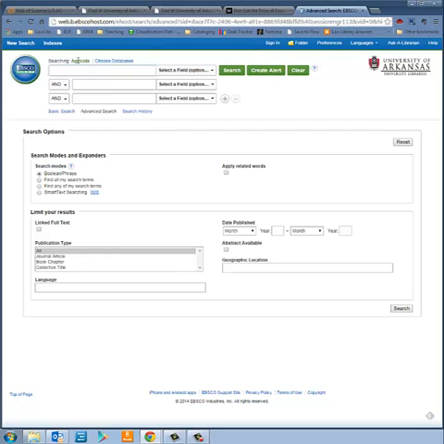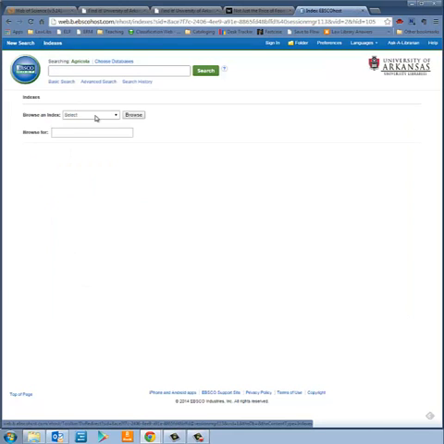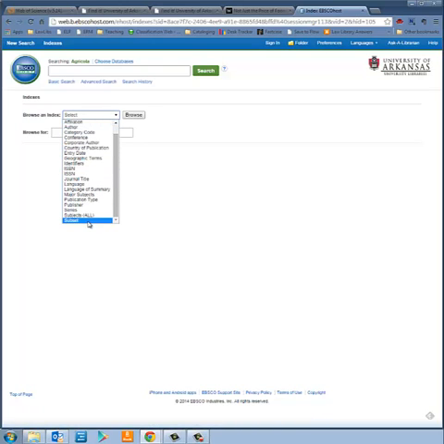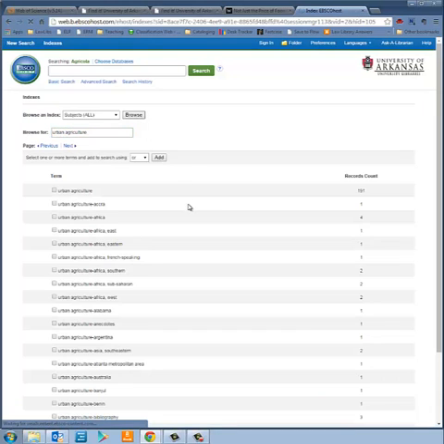What we're going to do, just like we did with the Index to Legal Periodicals, we're going to click on indexes there. We're going to select here subjects all and search for urban agriculture. And we're going to browse through the indexes, and you can see there's urban agriculture, and we've got 191 records in the database on urban agriculture. And then various permutations of urban agriculture, some of them geographically specific.